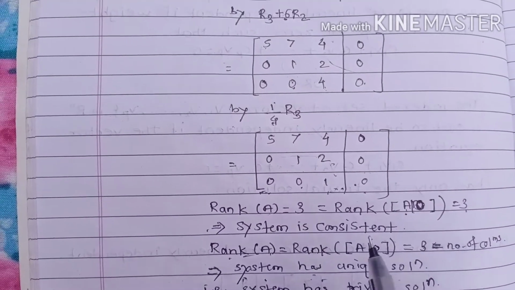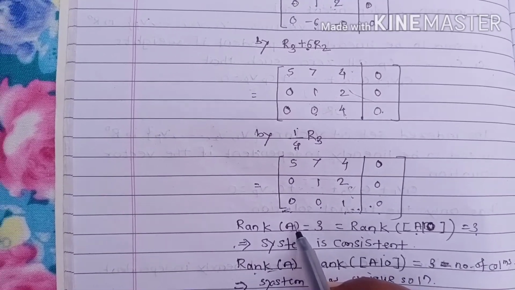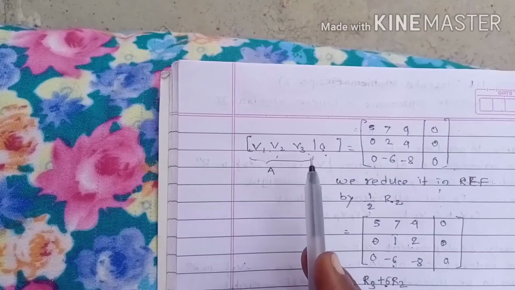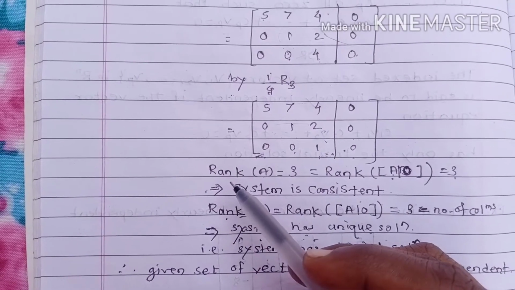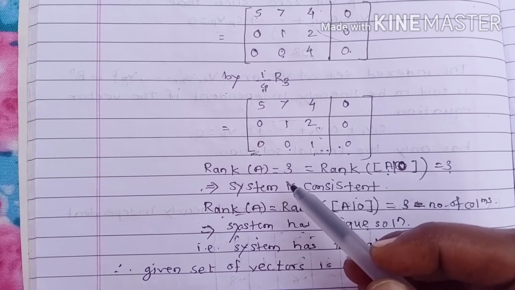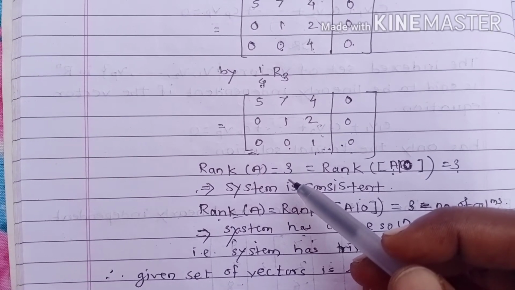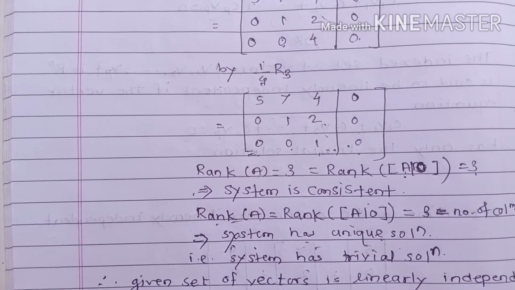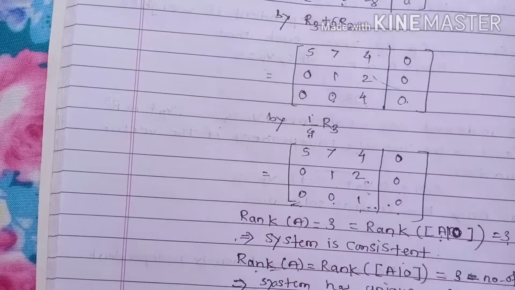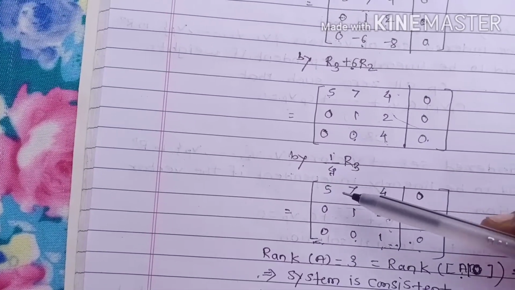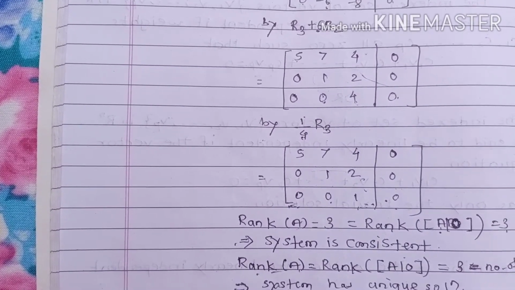Now this is represented as a matrix, because we give V1, V2, V3 as a matrix A. First we write the rank of A equal to 3. Why 3? Because we know the definition of rank is the number of non-zero rows in our matrix A. This is our matrix A, and the number of non-zero rows is 1, 2, 3. So the rank of A equals 3.